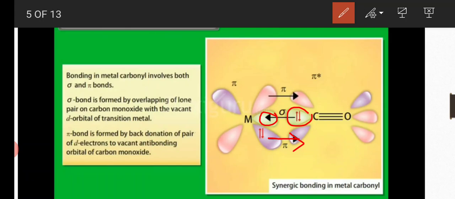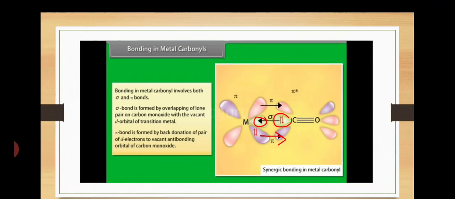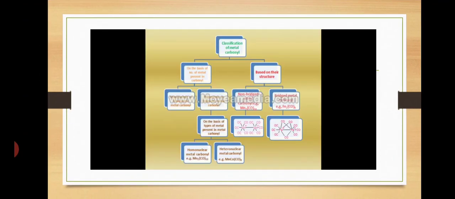A pi bond is formed between the pair of d electrons of a transition metal and the vacant antibonding orbital of carbon monoxide. Between these two, a pi bond is present. This is about the definition and introduction of metal carbonyls.